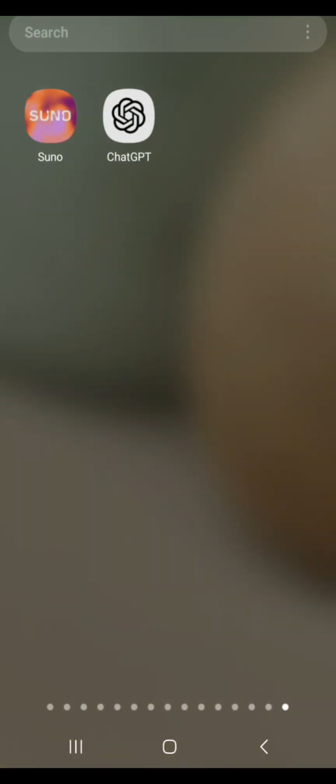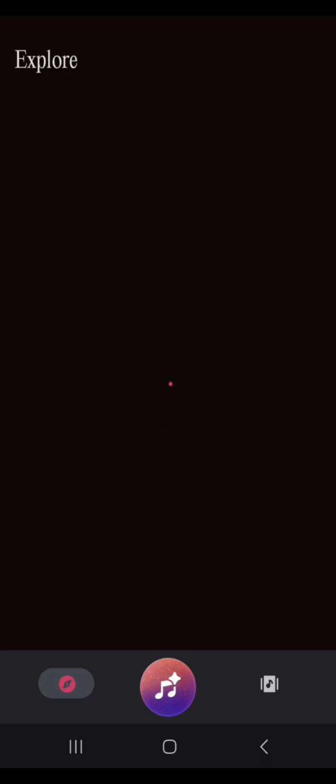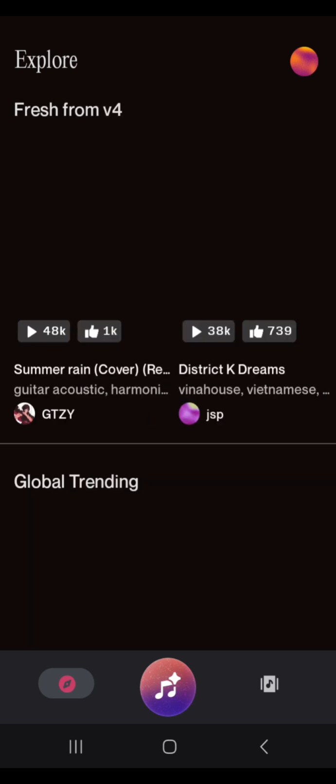Now this is your next app and it's called Suno AI. Now you click on it. The good news is you can use your phone for this. It's just so beautiful, stress free, from your comfort zone. You don't need to spend a dime to get your song ready. So we're just going to click on it. Now you click here.